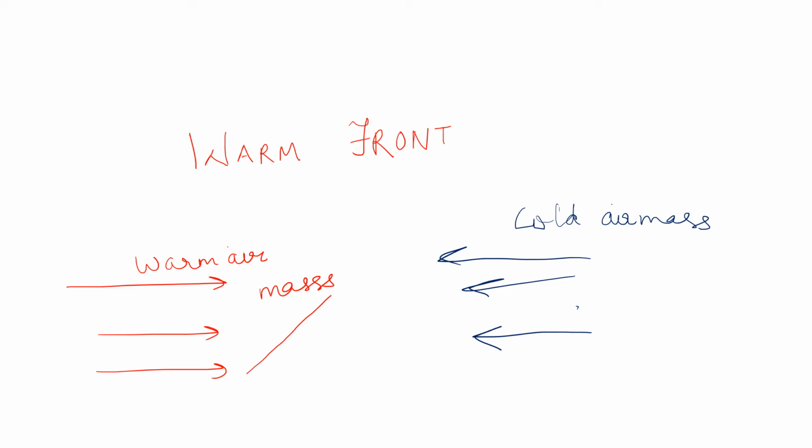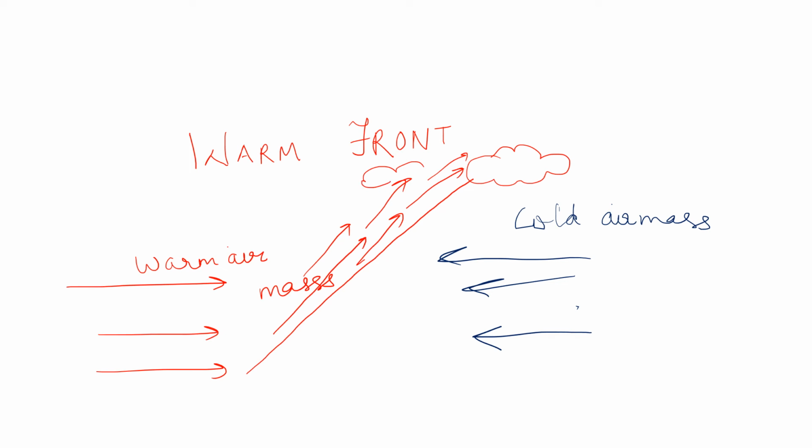This warmer air mass will rise up on a gradual surface. This rise will happen, and this also leads to formation of clouds, but the rainfall would not be as high as in case of the cold fronts. Cold fronts lead to very high rainfall, but this is slower than that.